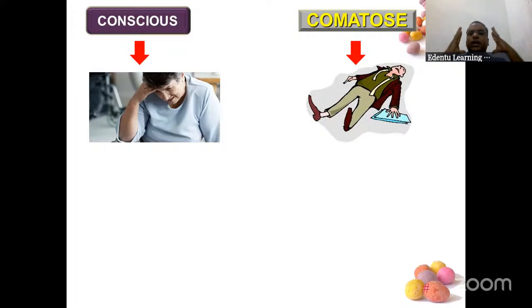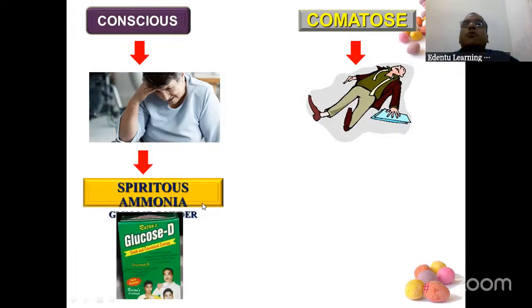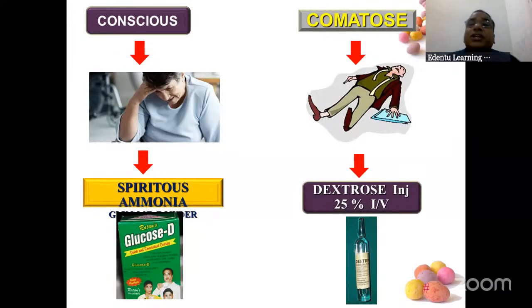Now, the patient went into syncope and he again woke up. So that little haziness is there. The patient is conscious. So if the patient is conscious, then give spirit of ammonia, glucose powder. You can give that. The patient will be fine. But if the patient is completely in a comatose position, he is unconscious, then you have to give IV dextrose 25%. Please understand, this is a gold standard drug. Whenever a patient goes into syncope and is not waking up, the first step is IV dextrose 25% you have to give. Right? So intravenous line you have to find out and you have to give that.